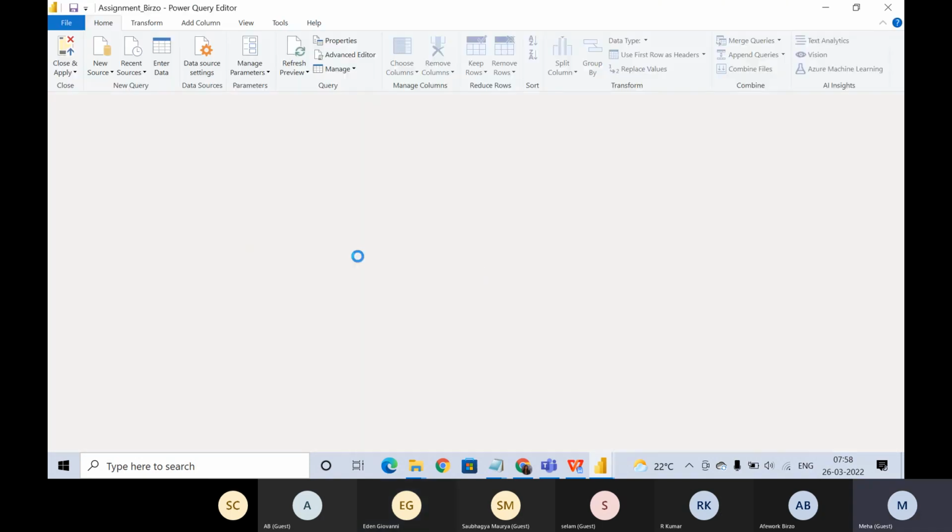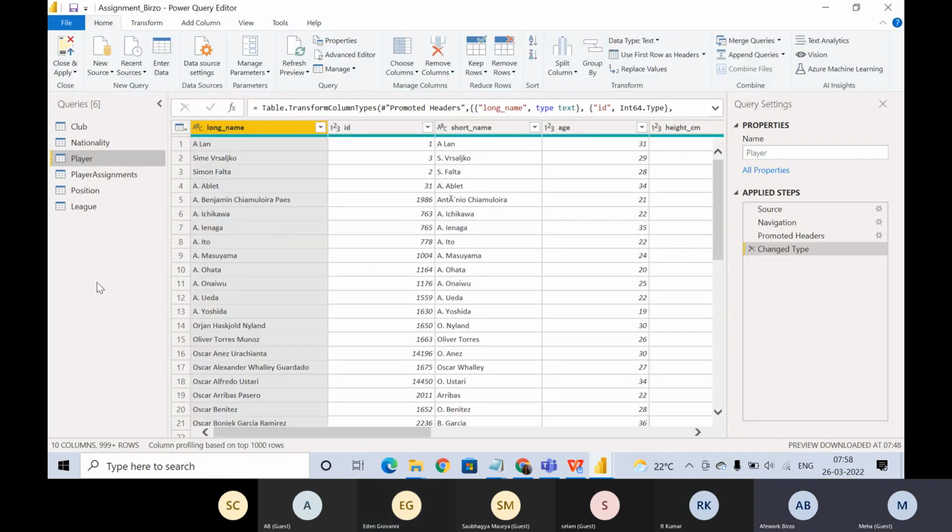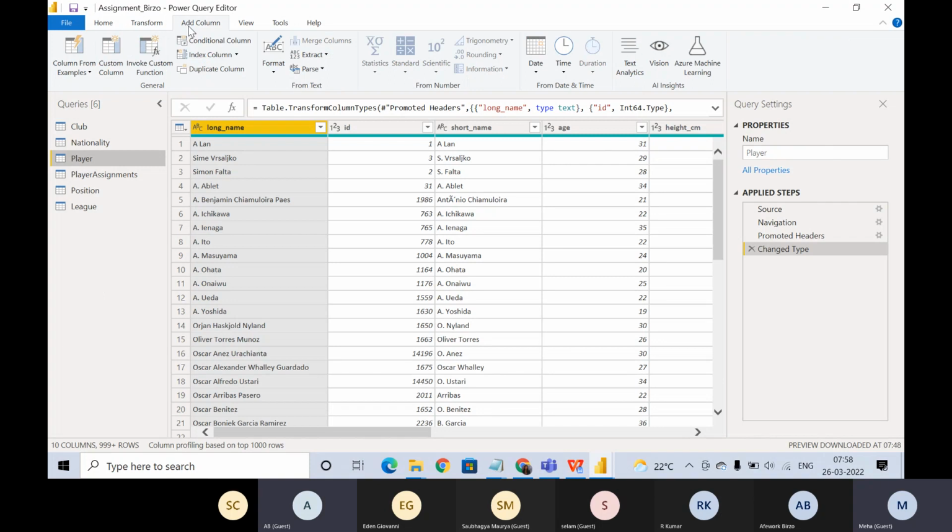So I'm in the query editor now. Add column. Add columns. Yeah, and custom column. We try to create a table. Yeah, but that's the table you can insert the M language they already provide.